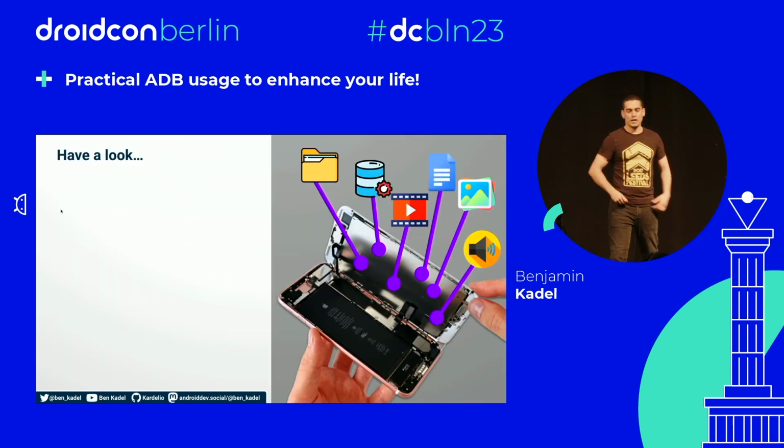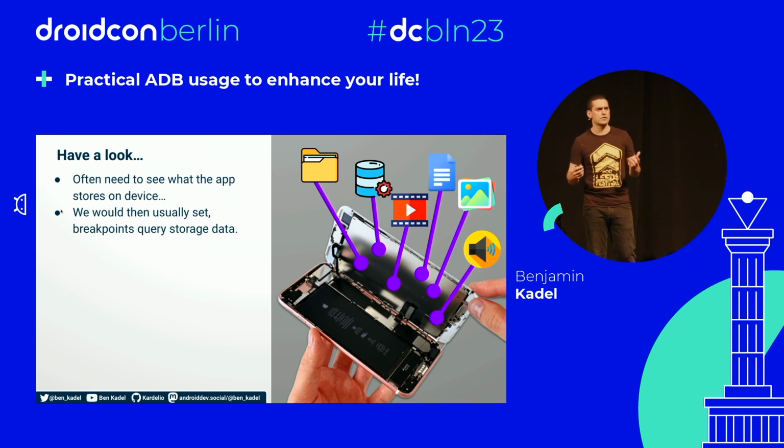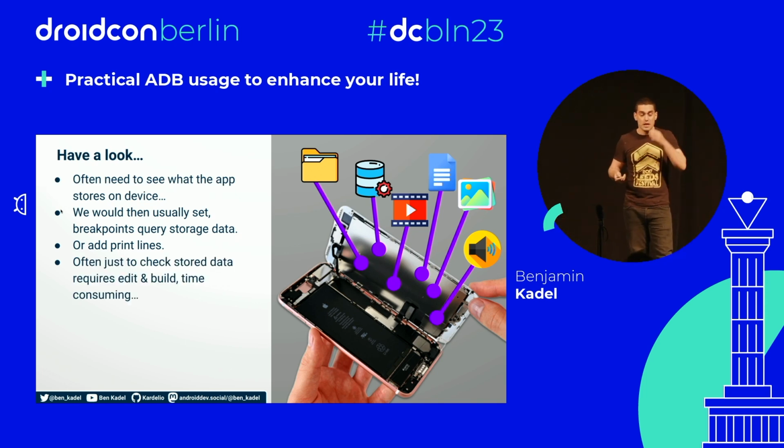Oh, exciting. So what am I talking about? So as I said, things are stored on device. In order to see those things, we often have to intercept them as they're being transacted, maybe with a breakpoint or even changes to the code, print lines to see what the data is, or whatever.